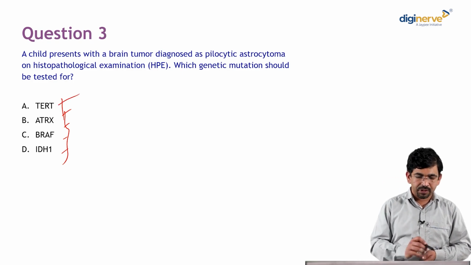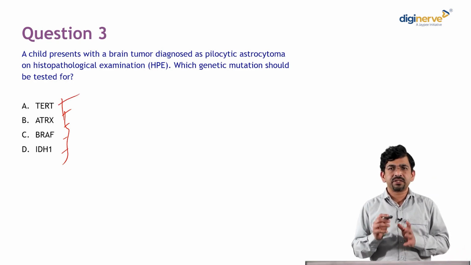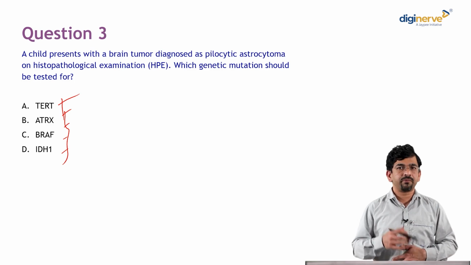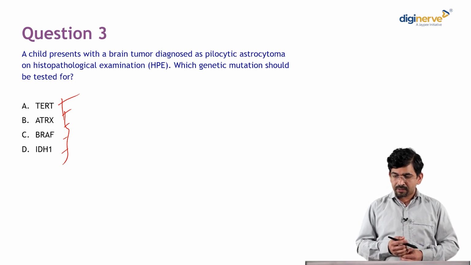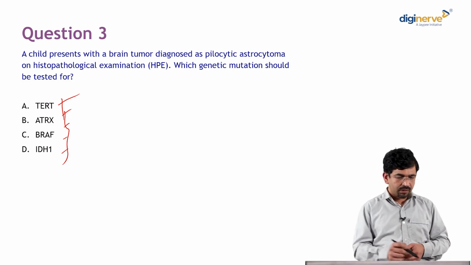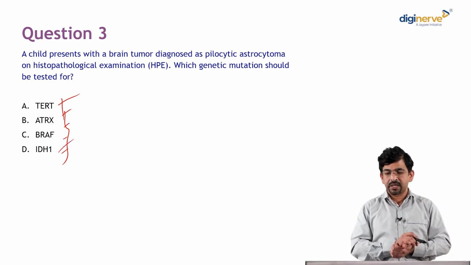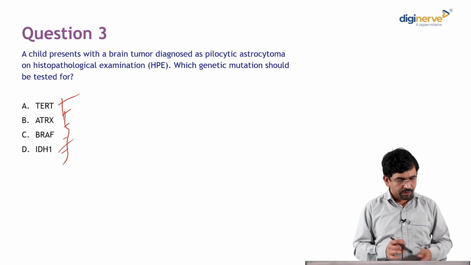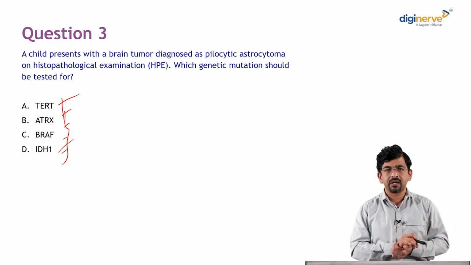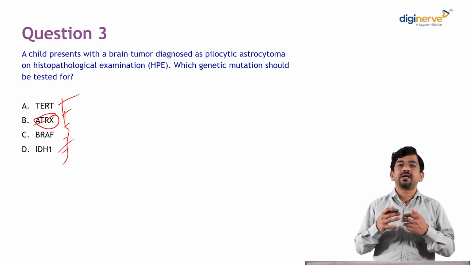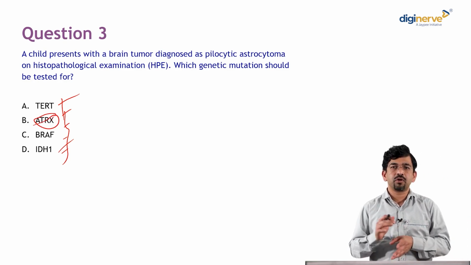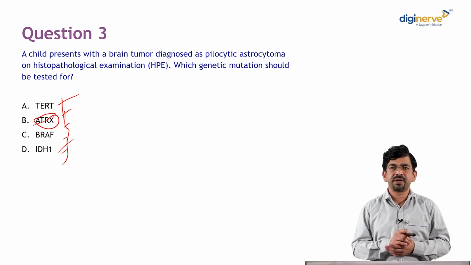For example, TERT mutation occurs in high grade gliomas, most definitely in glioblastoma multiforme or grade 4 gliomas. IDH1 generally occurs in grade 2 or 3 gliomas, though it can occur in high grade gliomas. And ATRX gene mutation can occur in generally any gliomas, whether it's astrocytoma or oligodendroglioma, it's generally non-specific.